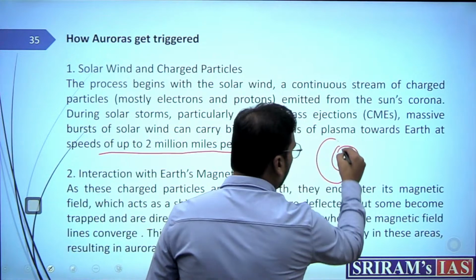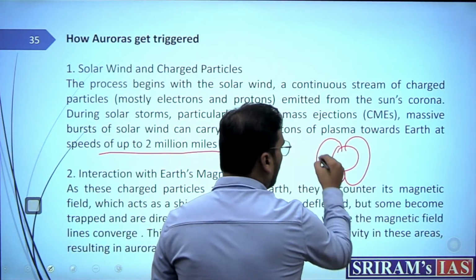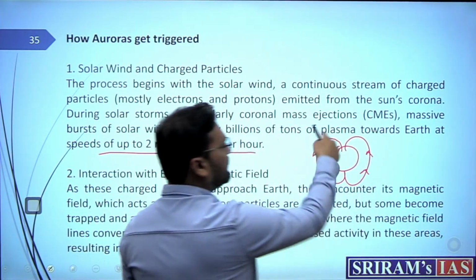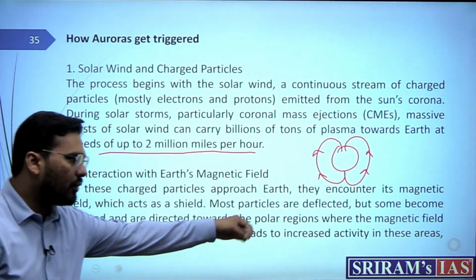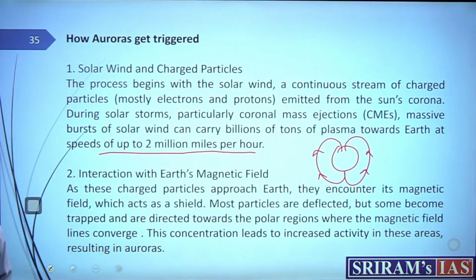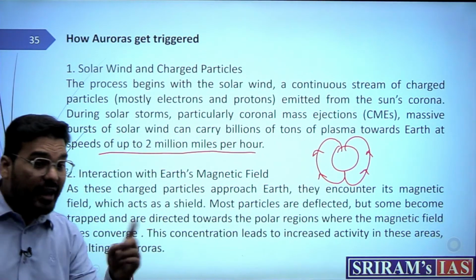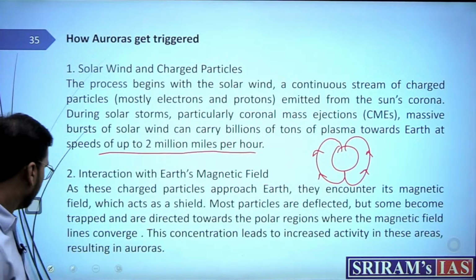If you can remember, this is the north pole, this is the south pole. So this is how they are deflected towards it. When they are deflected, there would be interaction, there would be reaction and increased activity. Those reactions can actually produce some light.